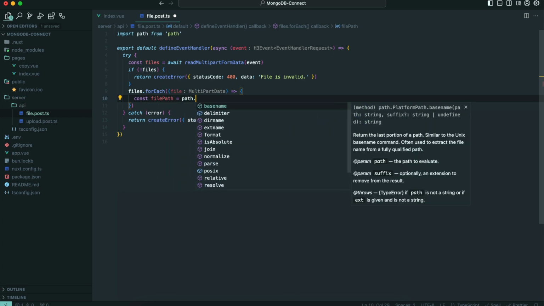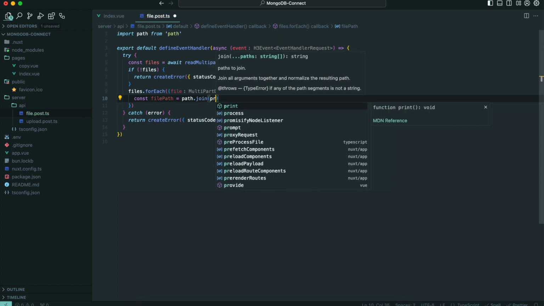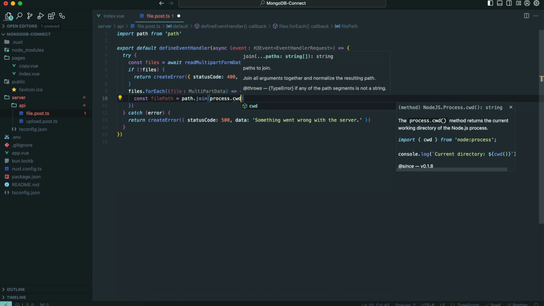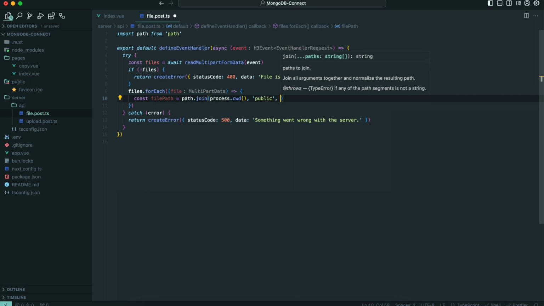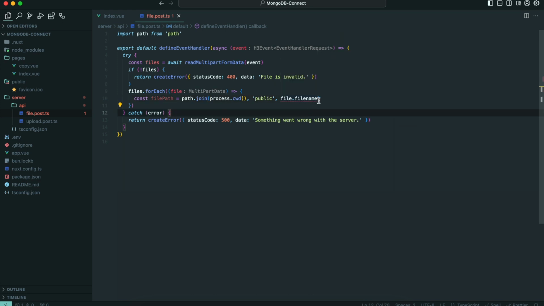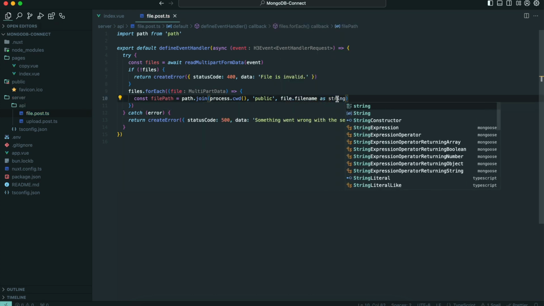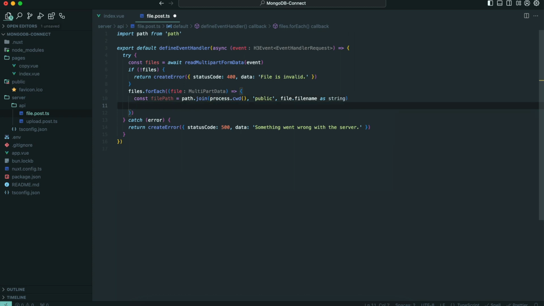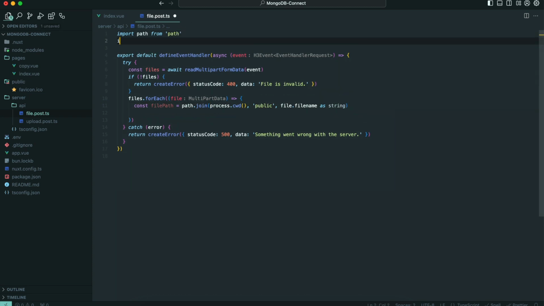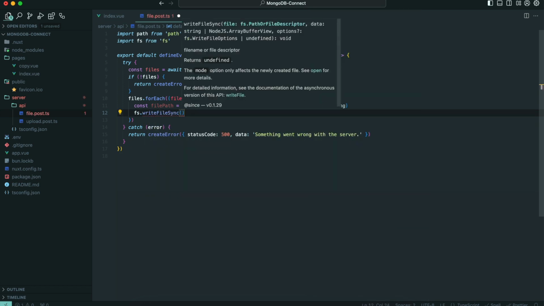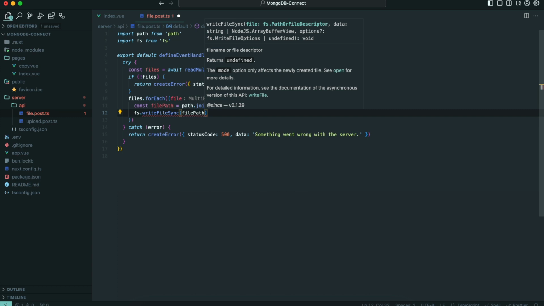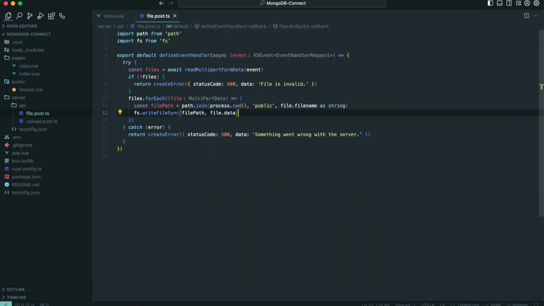Path.join, then process.cwd, then public, so we will store it in the public folder, and then file.filename, which should be as string. Just like that. Let's also import fs from fs, and then fs.writeFileSync, file path, then the file.data.